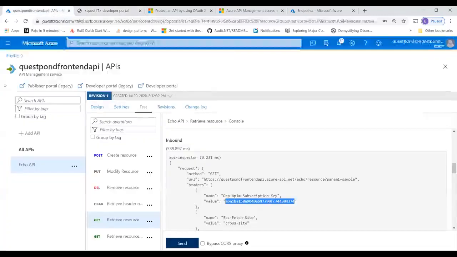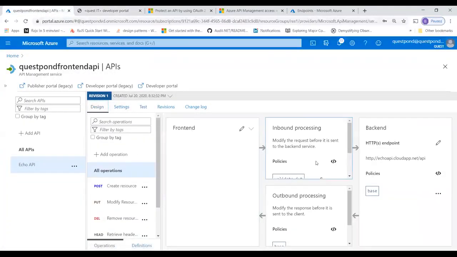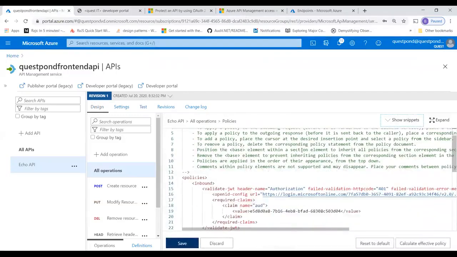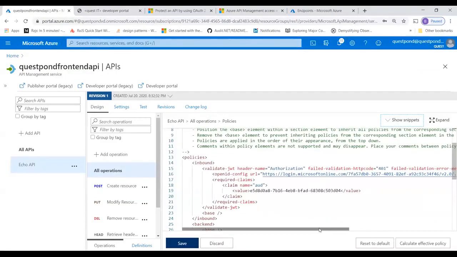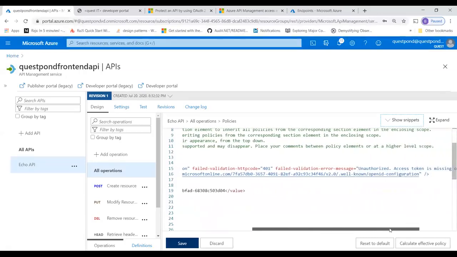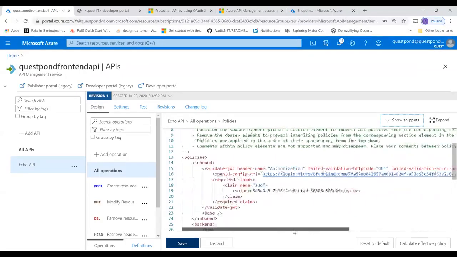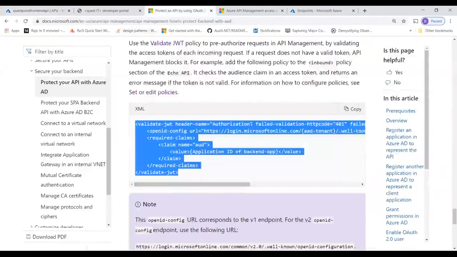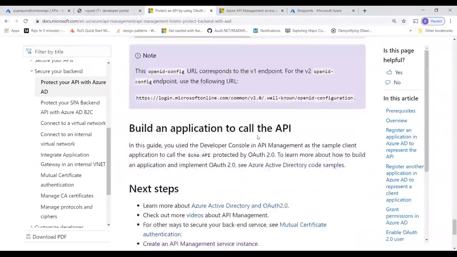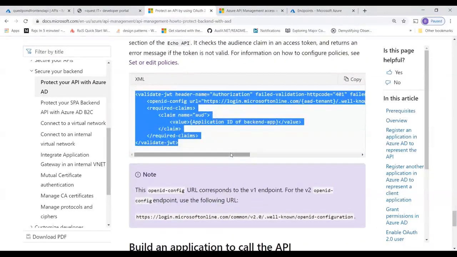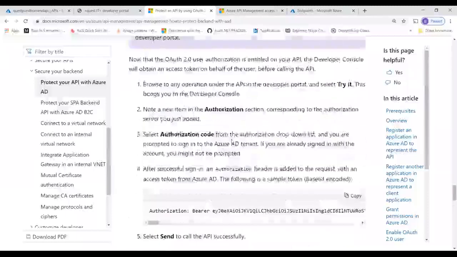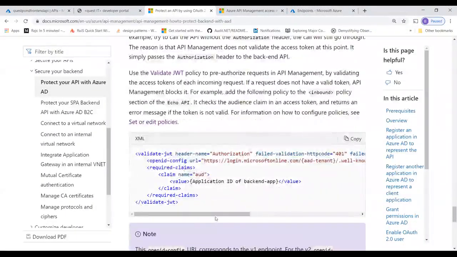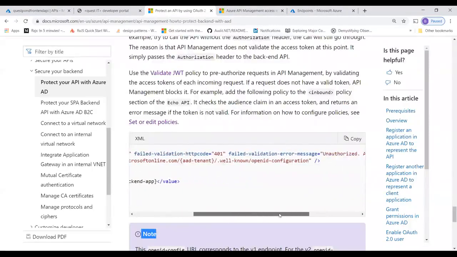Access token. Why? Yeah, that is right. Access token. This. Let me check again the tutorial. Yeah, that's what it is. I got that. Claim is equal to AUD.